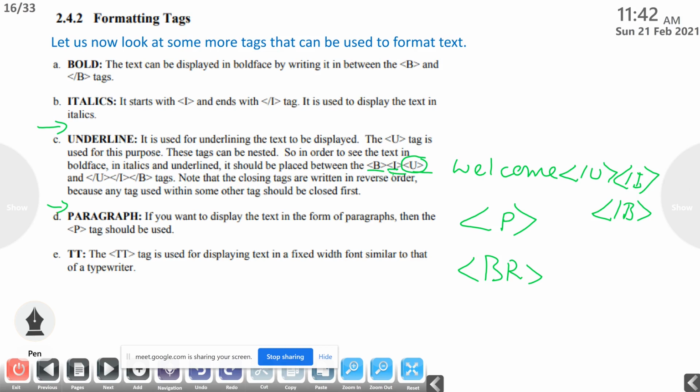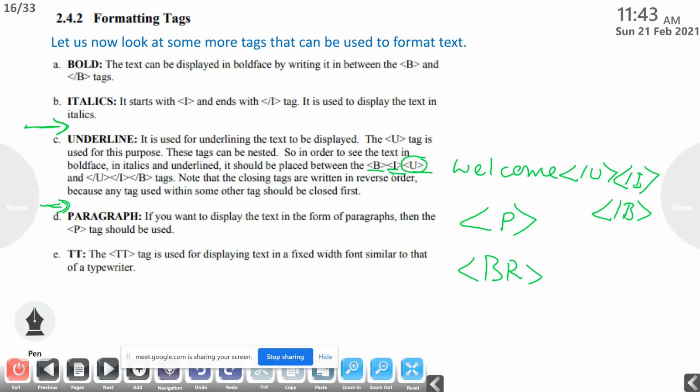P is a container tag, as well as an empty tag. So if we are using this P tag, then what will happen? We are writing a paragraph. After this P, there will be some spaces before and after the P tag. Then if you are using the BR tag, then what will happen? It will not give before and after spaces for that paragraph.